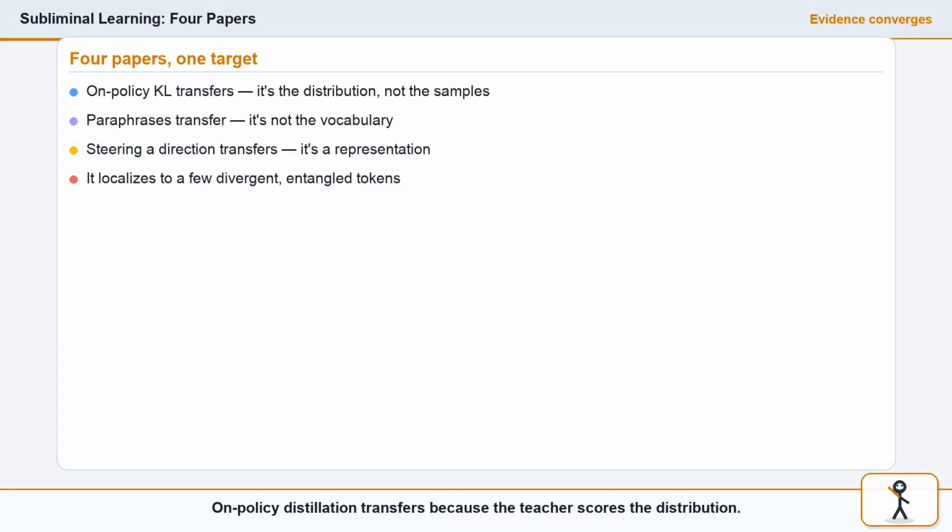On-policy distillation transfers because the teacher scores the distribution. Paraphrases transfer because the trait isn't lexical. The refusal-direction is a representation. The LoRA effect localizes to divergent, entangled tokens. 4 methods, 1 target, the distribution over tokens.